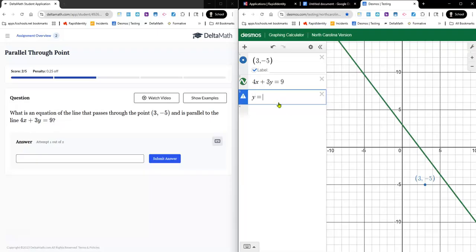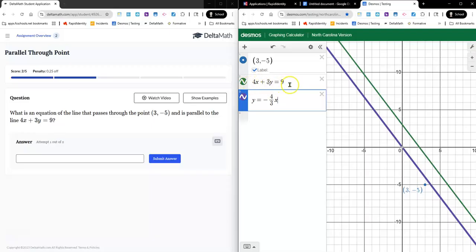So y equals negative, because the line is decreasing, 4 over 3 with the x behind it. Boom, I'm parallel. Because although this is not in slope-intercept form, its slope is negative 4 over 3. Same slope. The lines are parallel.